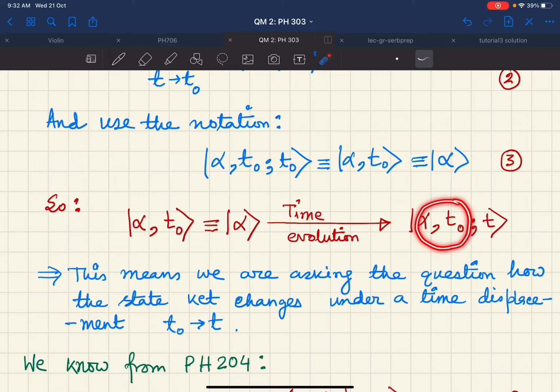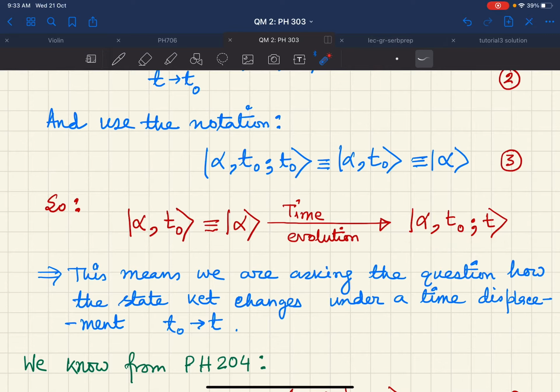As I already said, this t naught is here to remind ourselves that originally the state ket was this. So originally the state ket started with alpha t naught and has now evolved in time and is given by this new state ket.